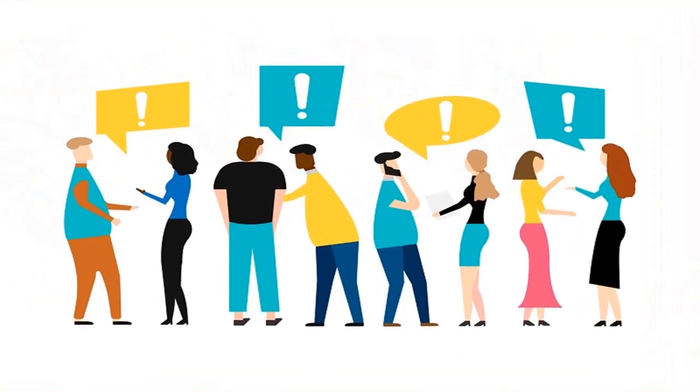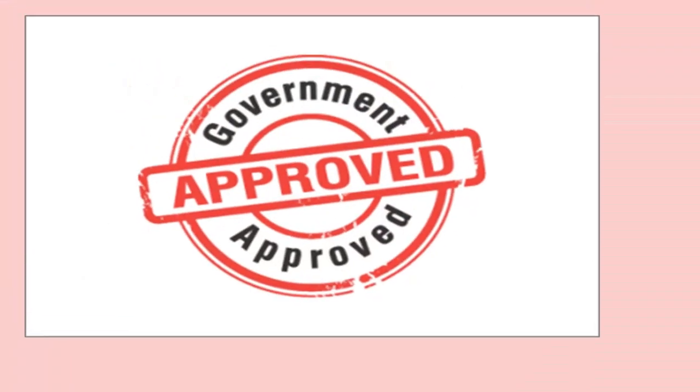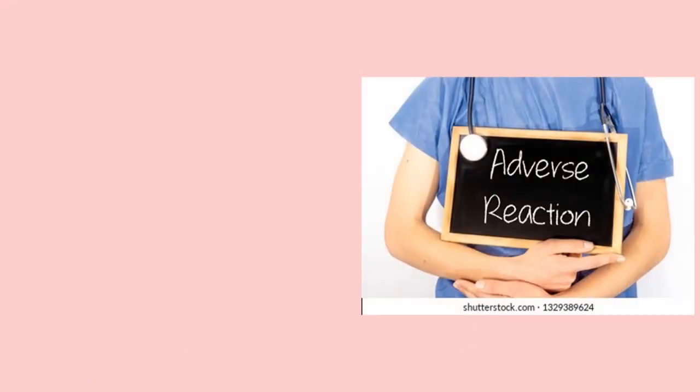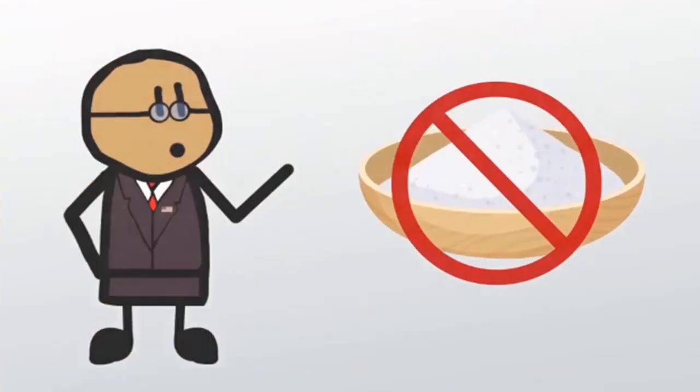When it comes to food additives, there is a lot of controversy over how safe they are and if they should be used. Before the government will approve a food additive, it needs to be proven not only that the additive is safe, but also that it doesn't cause any adverse effects. If further research ever shows a food additive to have adverse effects, then the government has the right to remove that additive from the approved list.